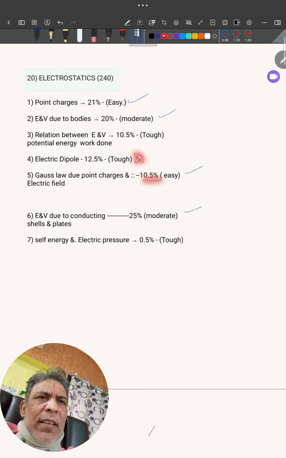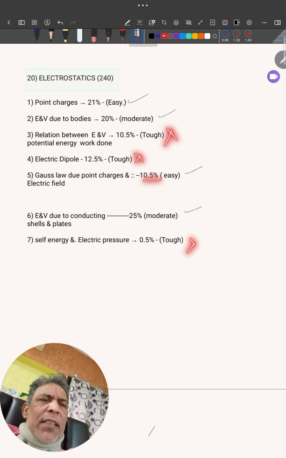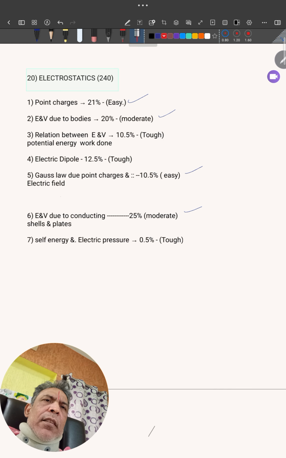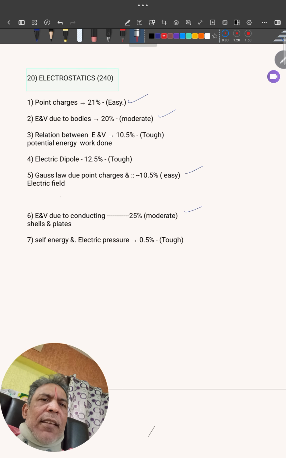The electric dipoles are very difficult. Leave it. Okay, agree this. So like this is what you have to do preparation.